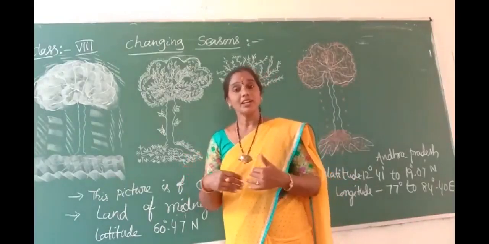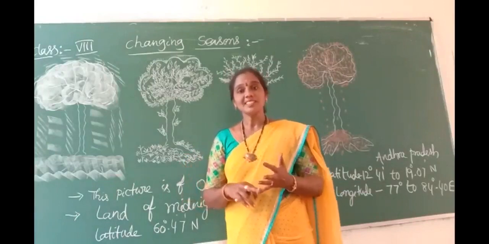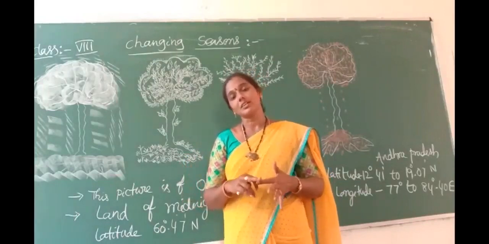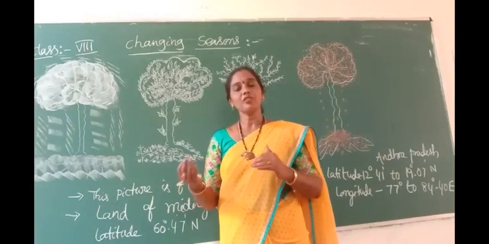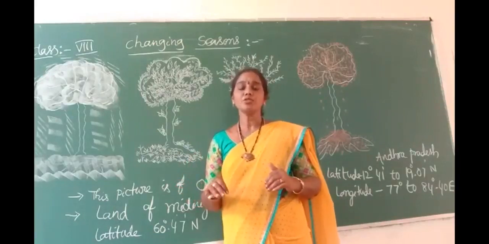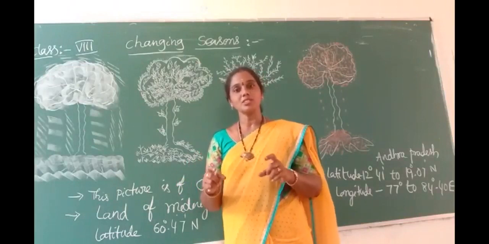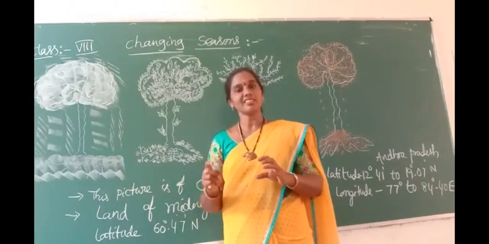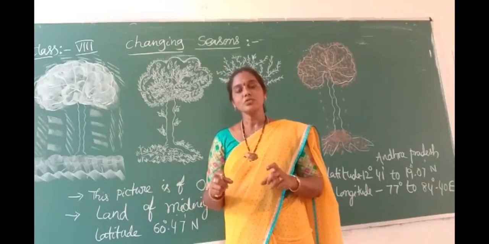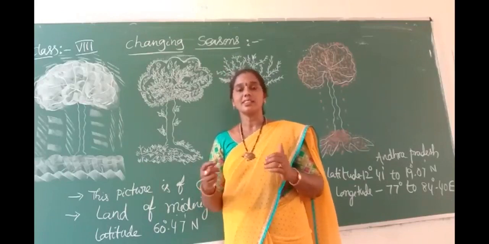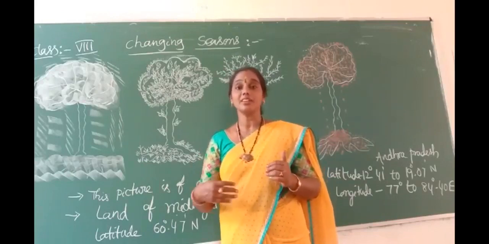So in our country we feel seasons: summer season, winter season, rainy season and autumn. So how do these seasons occur? To whom do we owe the experience of these seasons? The seasons are mainly caused by the sun, at the moments of the revolution.